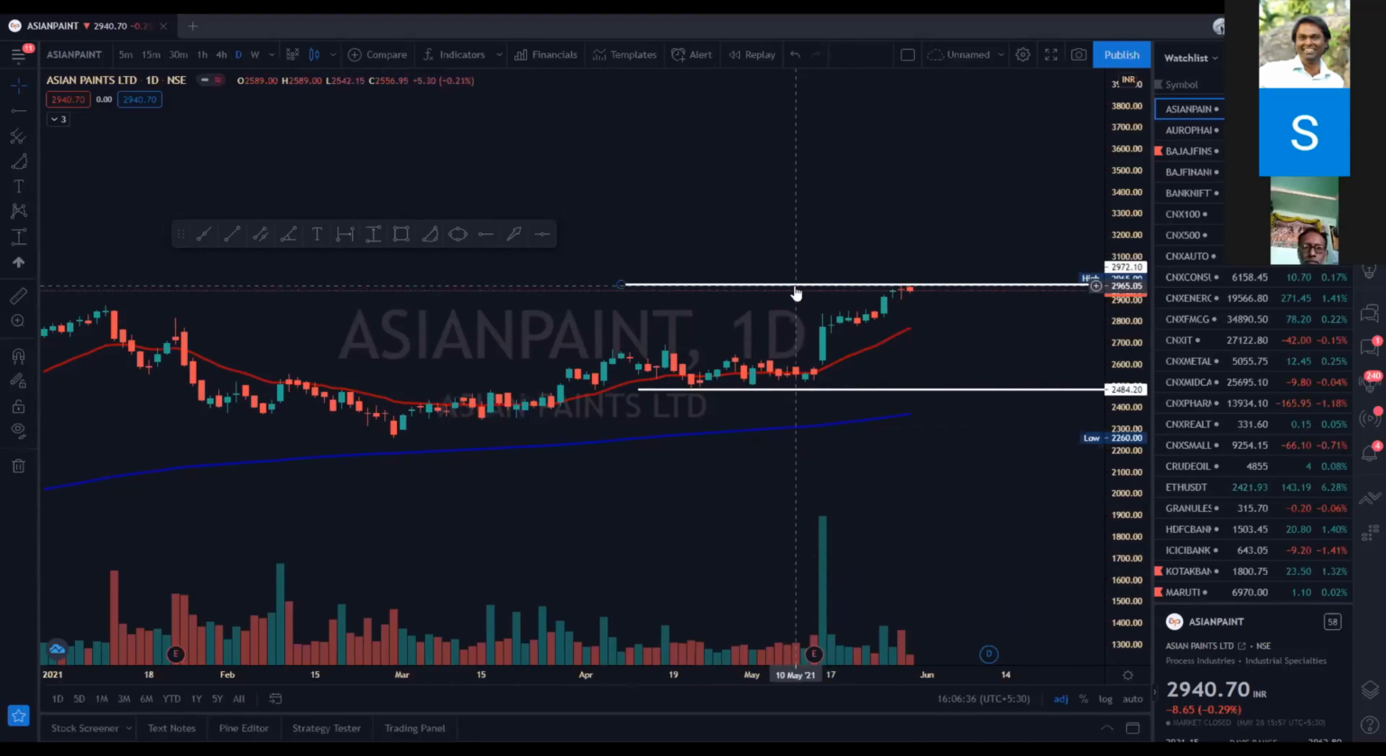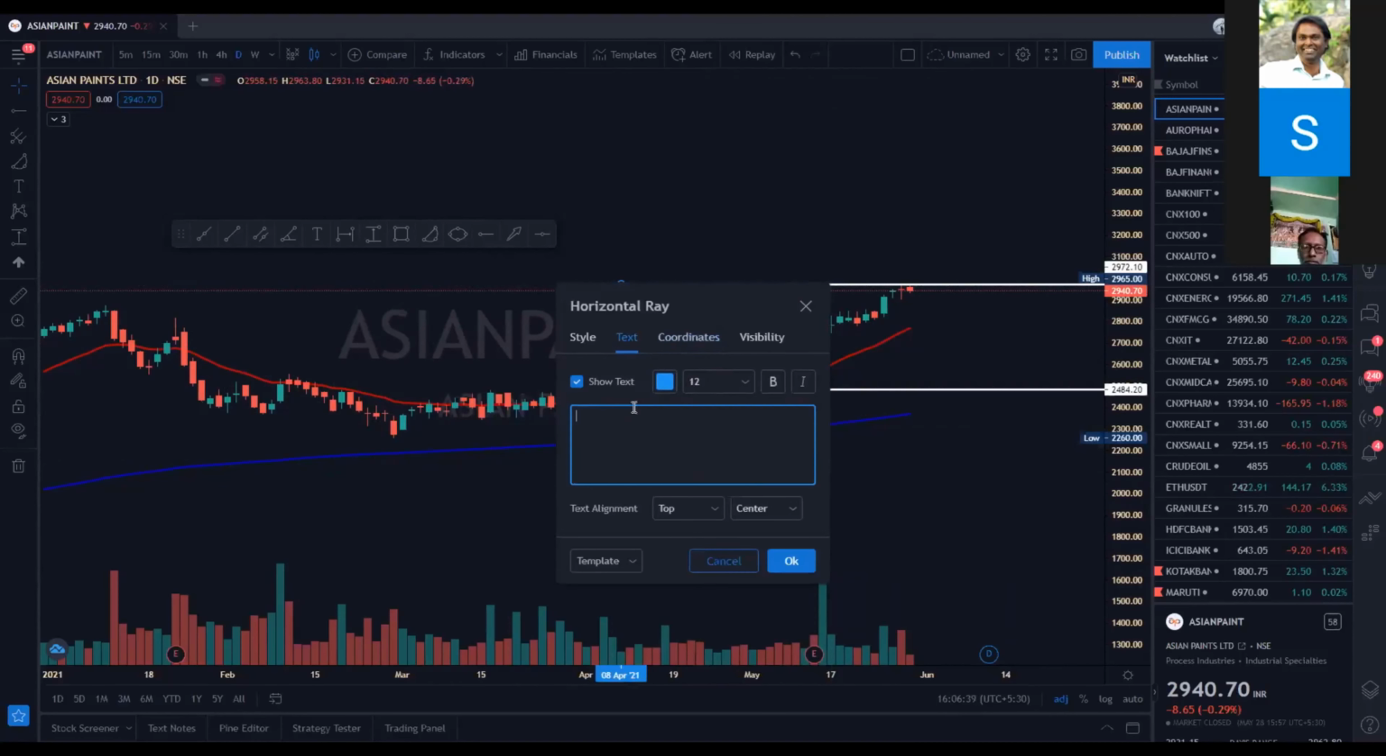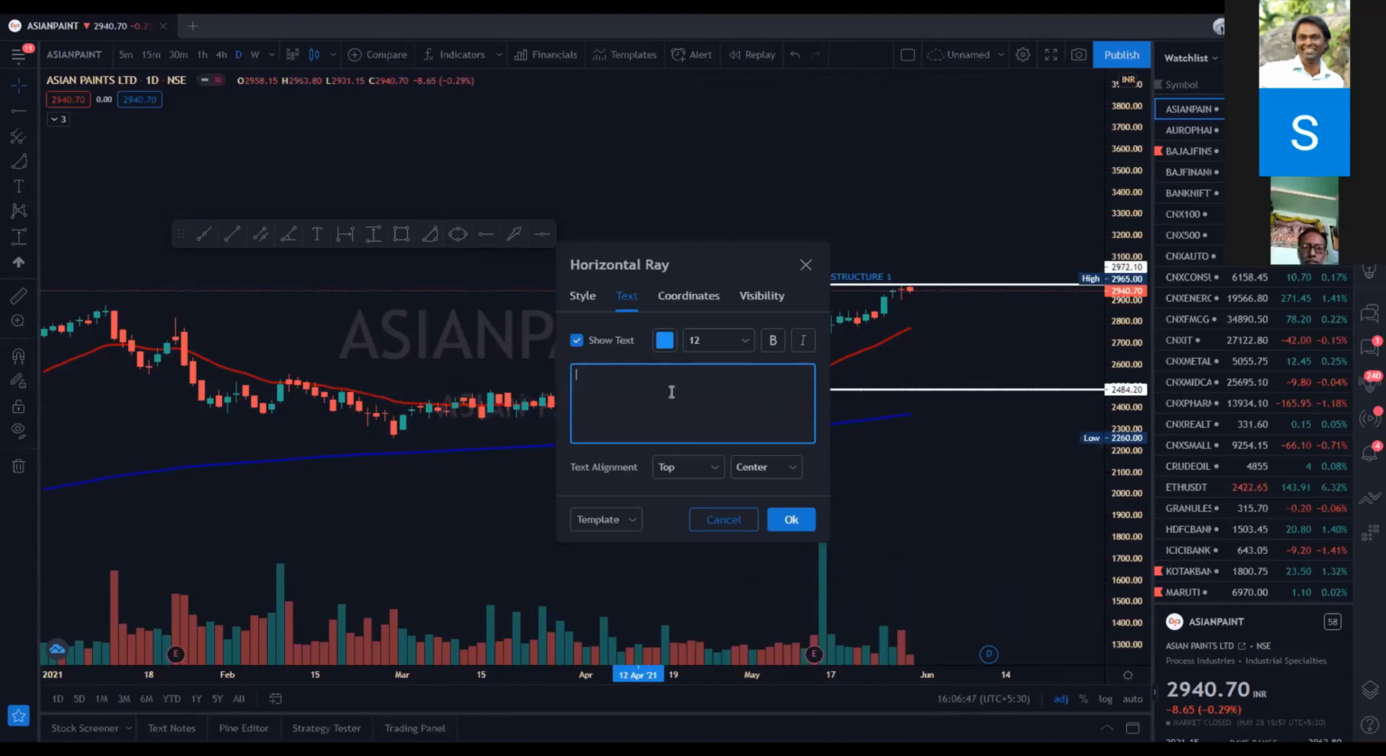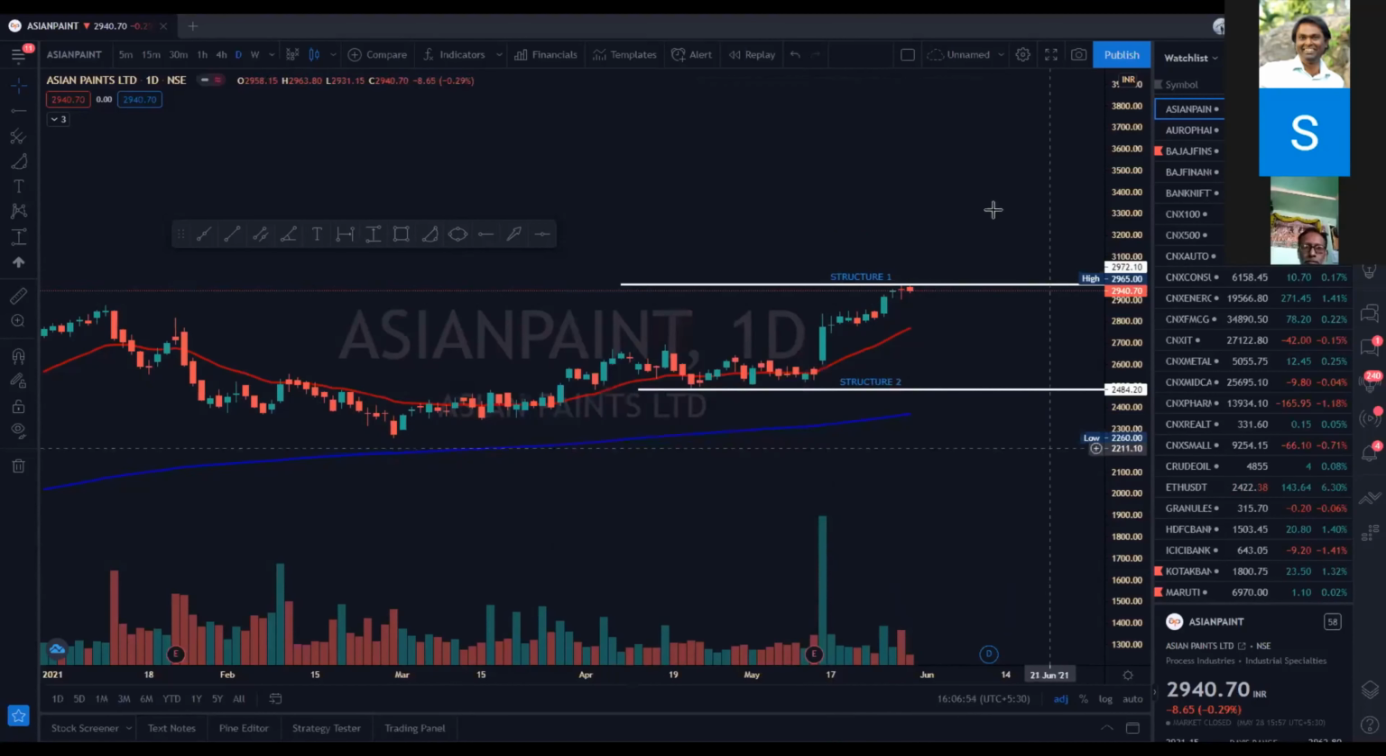So this is structure 1, and this is structure 2. These are called base structures. The latest 3 months or 2 months, you can take 2 months, which is 60 days, is very good. You can have stock analysis done in 60 days, and it gives almost 80%, 90% accuracy. This red is the 20 EMA, and the blue line is the 200 EMA. So we have got structure.